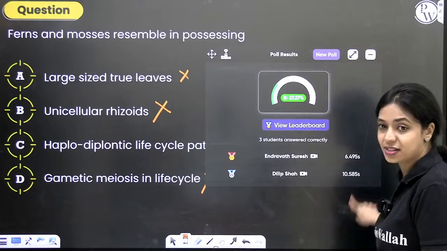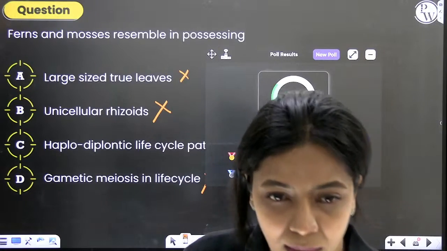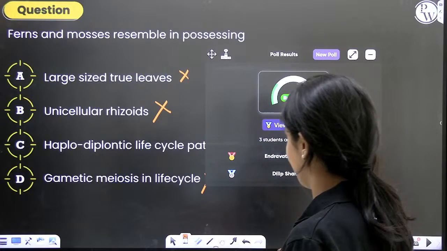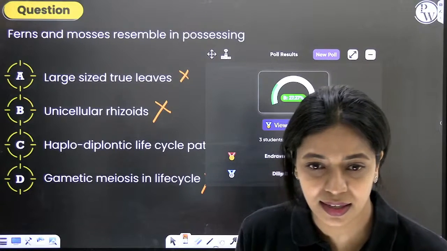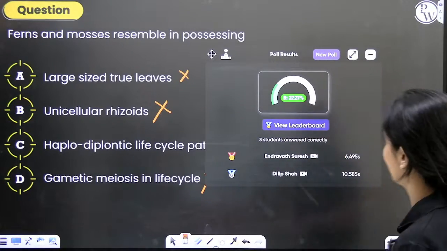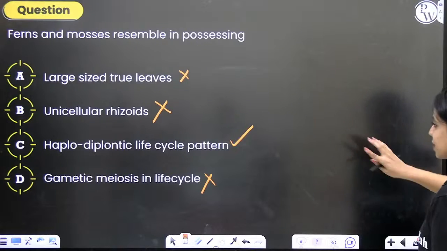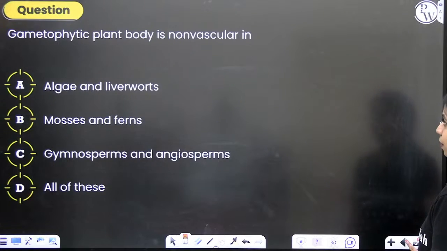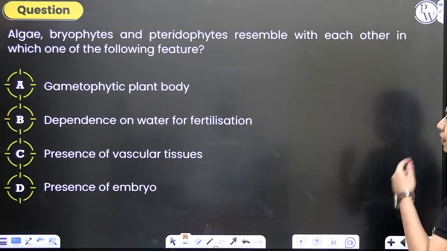Very few students have answered. Where is the confusion? Wait, did I mark it as B? It should have been C. I think I made a mistake. I'm sorry, C was the correct answer here. Here is our next question.